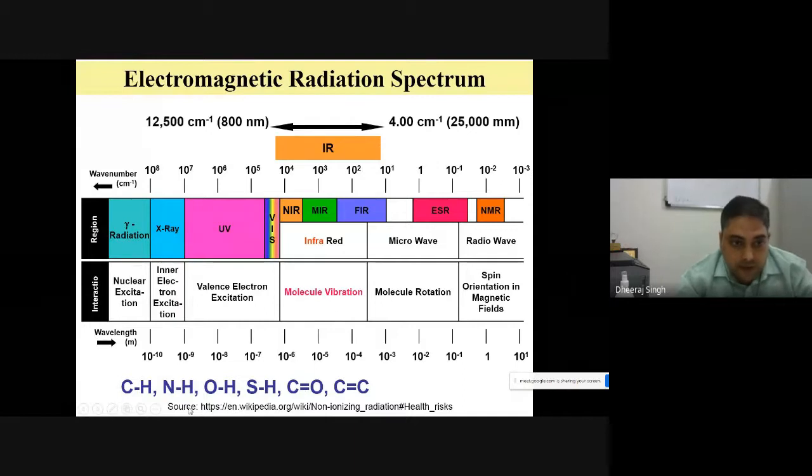Generally, this Raman shift is a characteristic property of any molecule and material. The C double bond O functional group always occupies the same position in the molecule. Generally, the C double bond O stretching mode occurs at the 1700 centimeter inverse position.